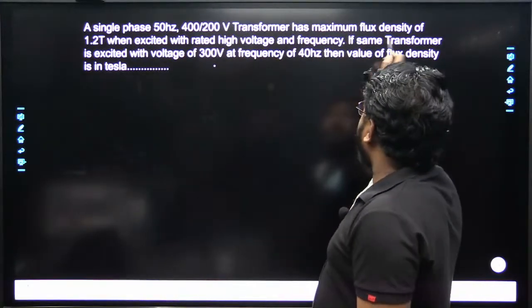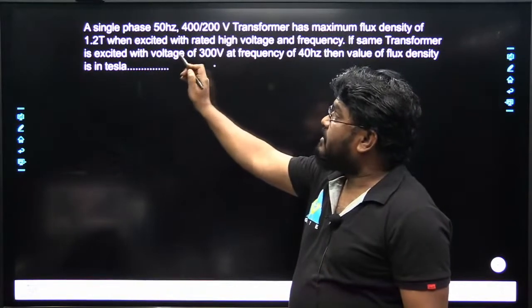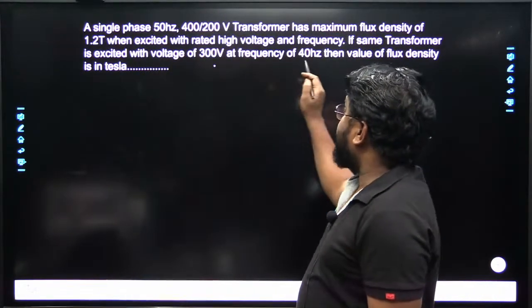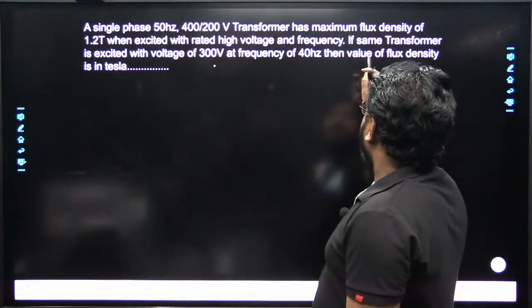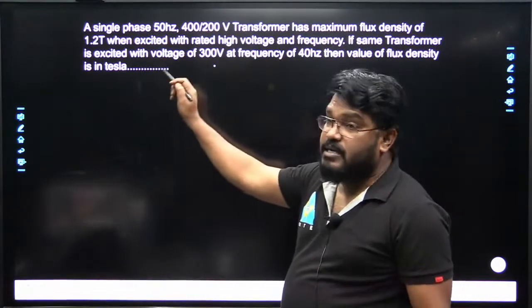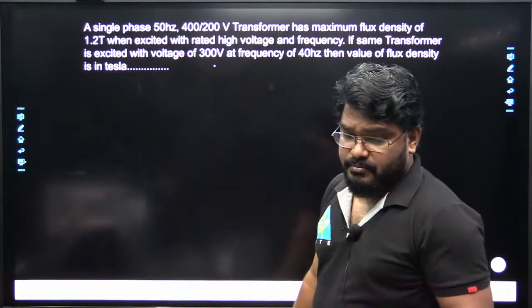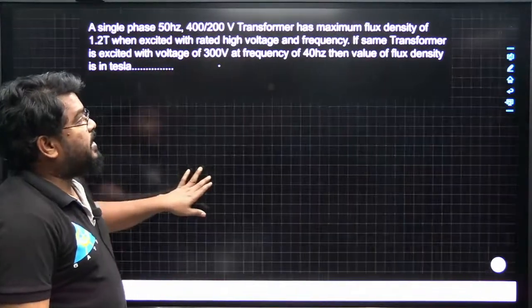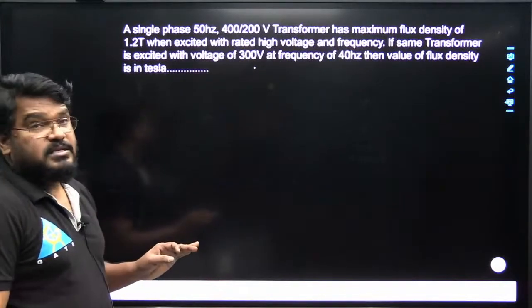If the same transformer is excited with a voltage of 300 volts at a frequency of 40 Hz, then what is the value of the flux density in Tesla? Can you answer this?